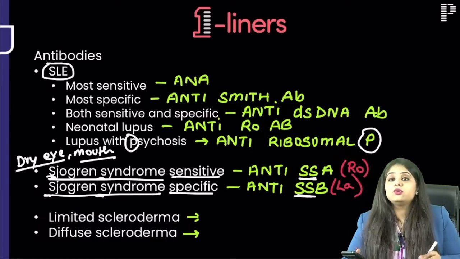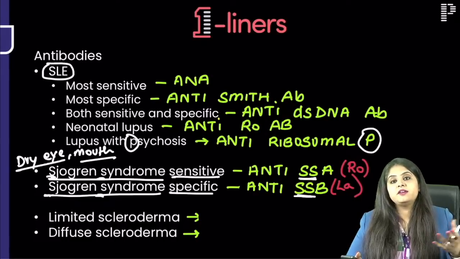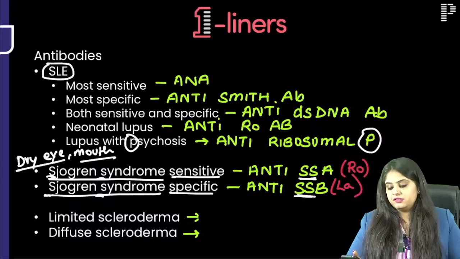SSA and SSB are known as Ro and La. So Ro is the sensitive and La is the specific. These are other names of these antibodies.